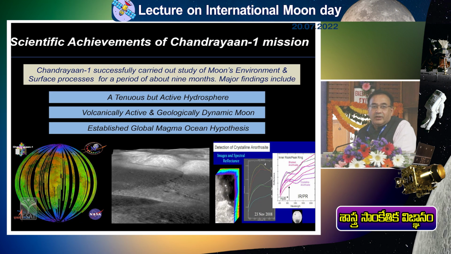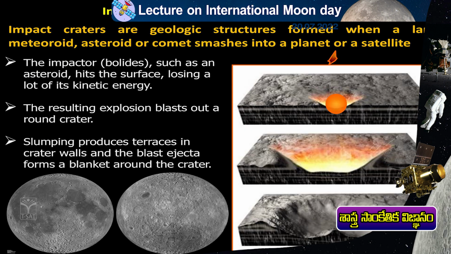Chandrayaan-1 found water on the moon. A lot of people know. How does it find? We will see. Then it also found that even though the moon does not appear to have volcanic activity now, in geological terms, it had volcanic activity until the recent past. That also evidence was established. And then remember that global magma ocean hypothesis, we also got some evidence of rocks which are basically lighter and heavier at different places depending on the origin. And that hypothesis got confirmed by these observations provided by Chandrayaan-1 data.